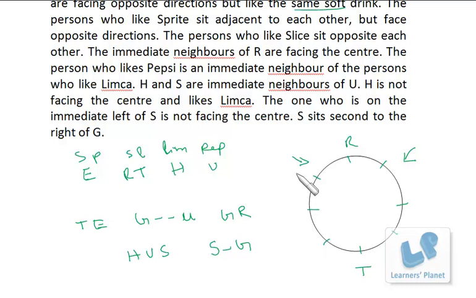So what I can do is S-U and H, and G over here. So G and S, one gap is there, and S-U-H, and we are maintaining that H is not facing the center. So this arrangement till here we are done. And between G and U we want 2 persons, so that is also there. Then we want T-E, so E has to be here. Now we are just left with D, so D is here.